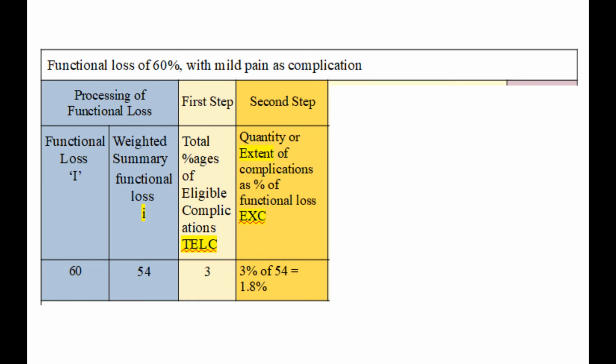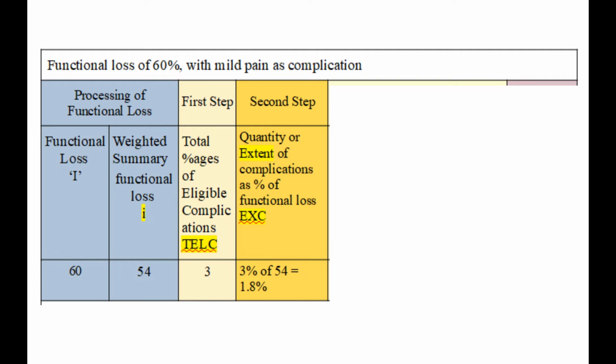The quantity we get is the extent of complications or manifested percentage of complications. Let us call that value the extent or quantity of complication, or EXC. That is the second step in the processing of complications. In this example case, the functional loss is 60%, 3% of it is EXC, or 1.8% is the EXC.